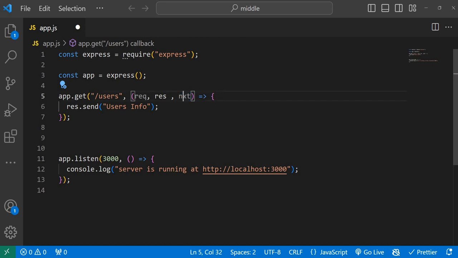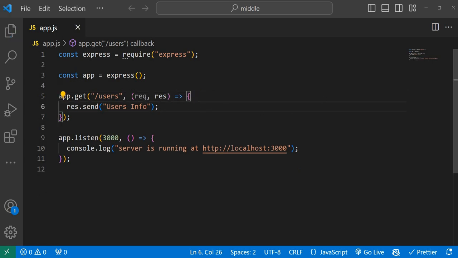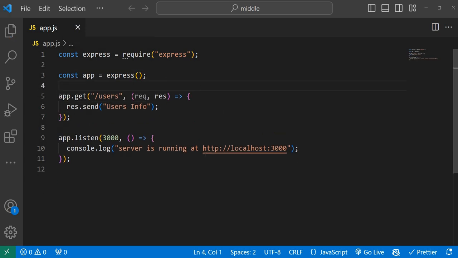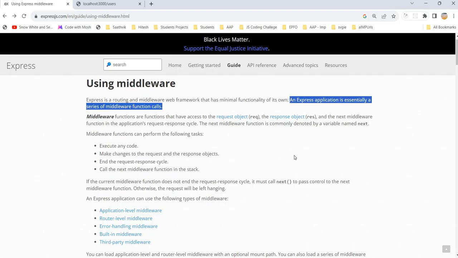Okay, fine. This is a simple middleware function. If you want to execute any middleware function, we have another option. I will tell you one more point from the documentation.